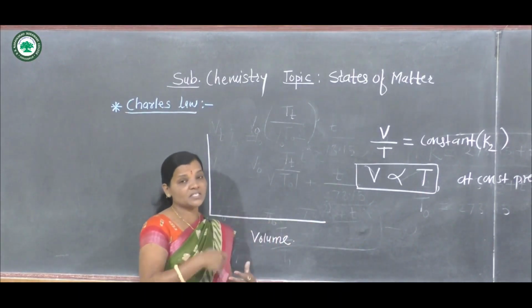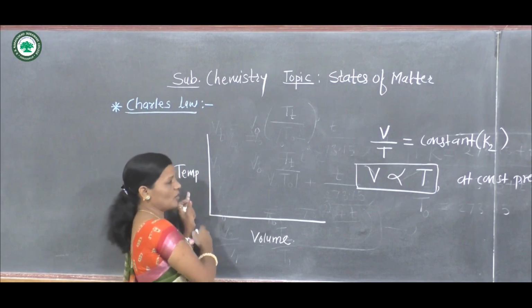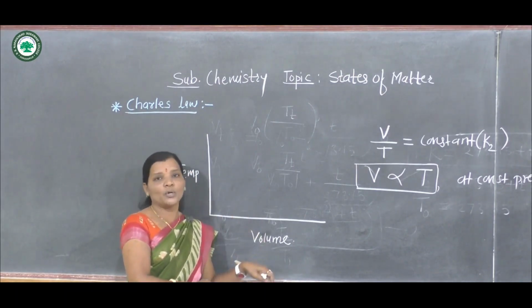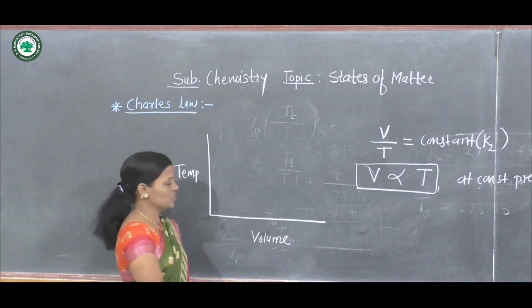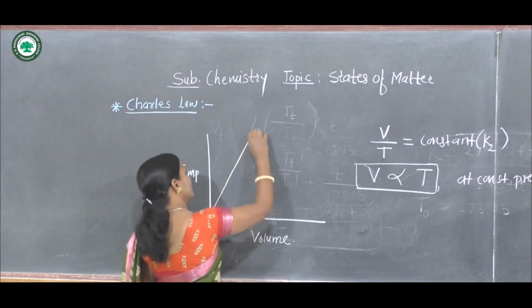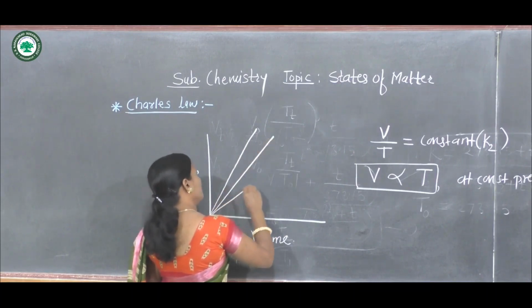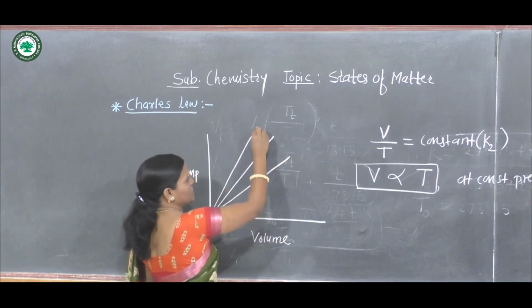For our understanding, we can consider this plot of temperature against volume at different pressures. Then here we'll get the straight lines of the graph for various pressures.